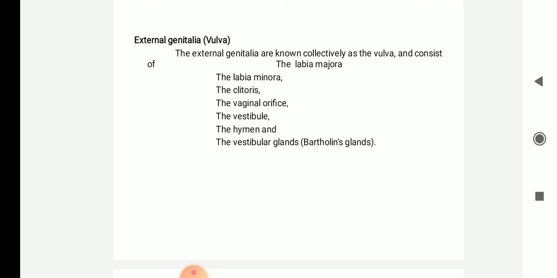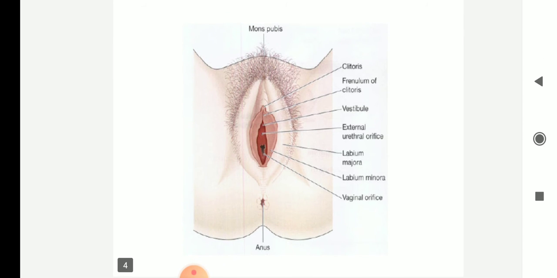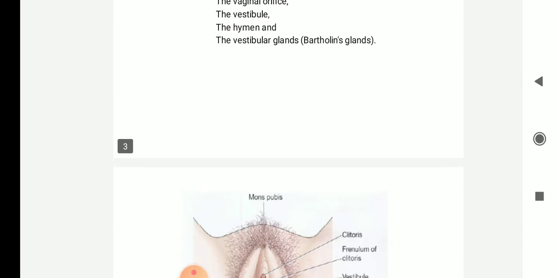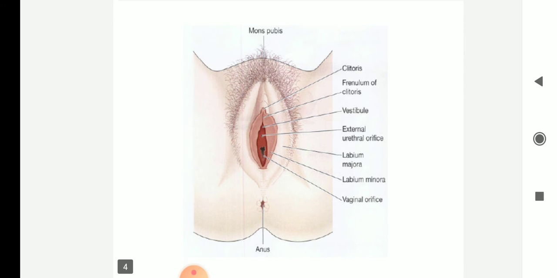So the vulva consists of certain parts: first labia majora, labia minora, clitoris, vaginal orifice, vestibule, hymen, and vestibular glands, otherwise called Bartholin glands. This is the region of the external genitalia or vulva, and it consists of all the above said organs or parts.